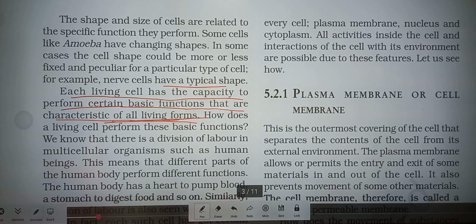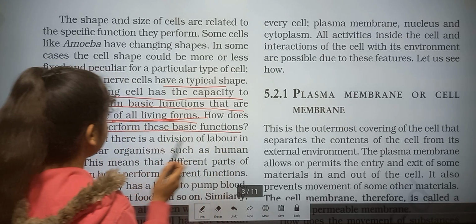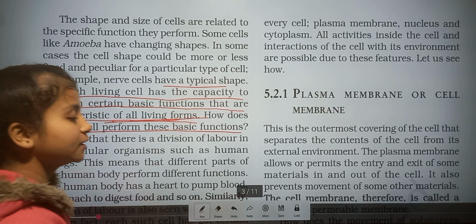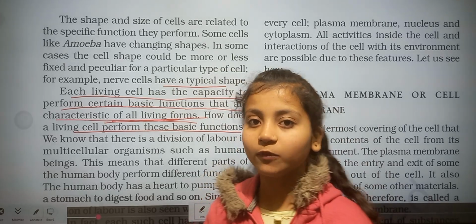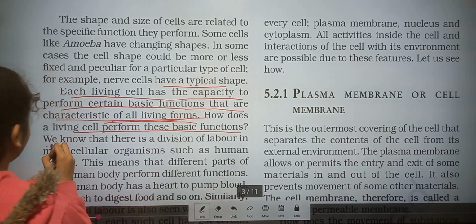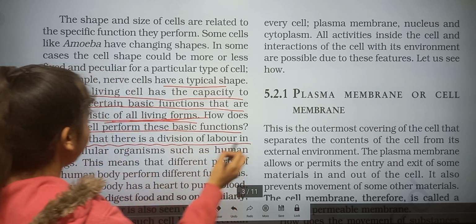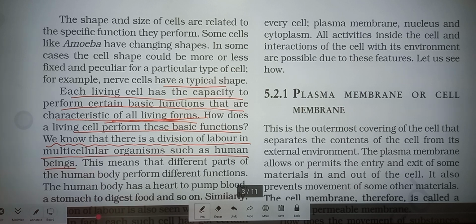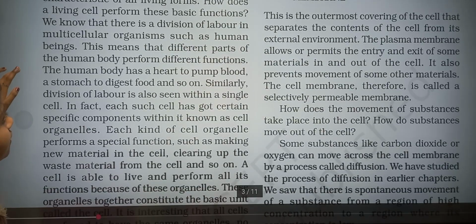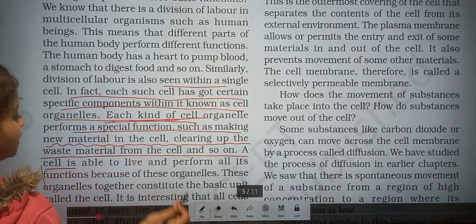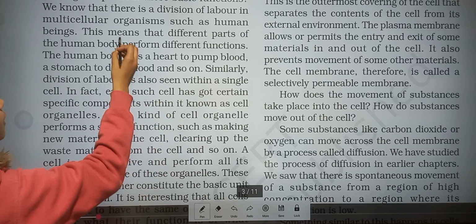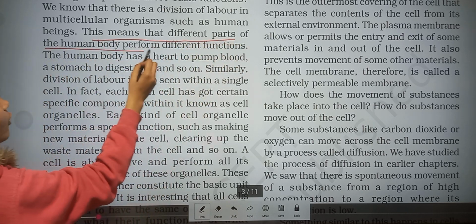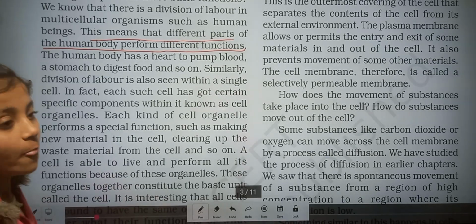How does a living cell perform these basic functions? Here is a question: how does the living cell perform the functions? We know that there is a division of labor in multicellular organisms such as human beings. It means in human beings there is a division of labor, which means different parts of the body perform different functions.